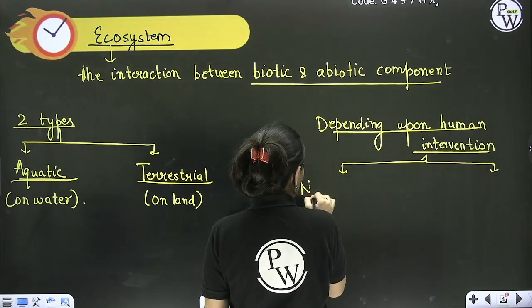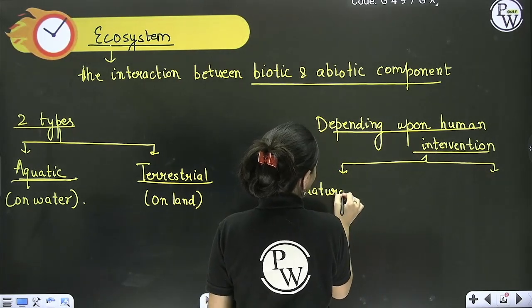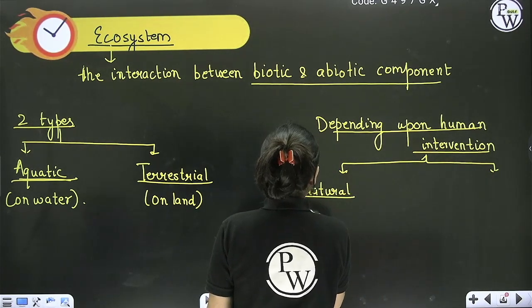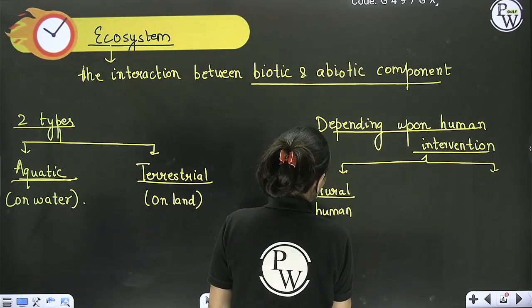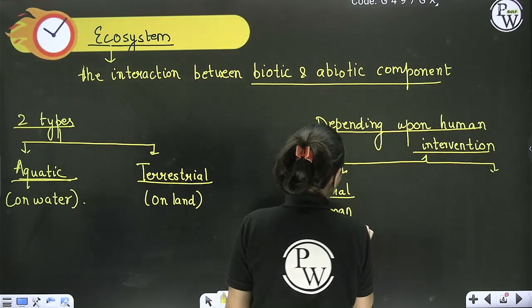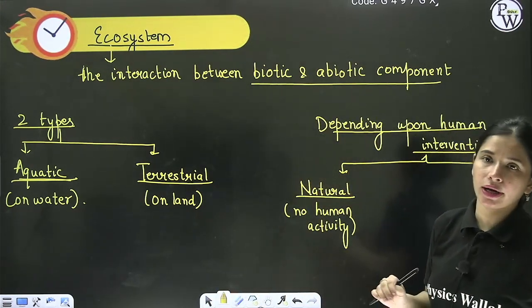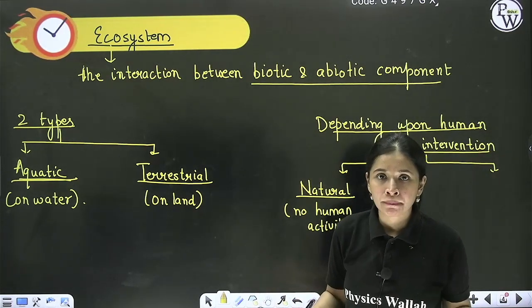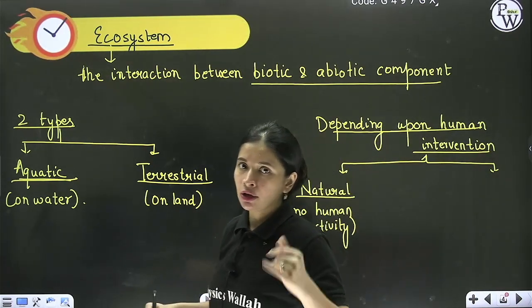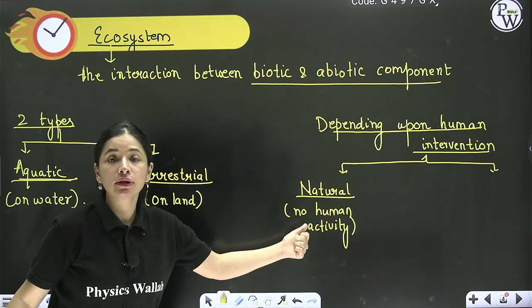One, natural. Natural means no human activity is supposed to be allowed. So no human activity is observed. All the natural ecosystem, your aquatic ecosystem, ocean, pond, it's not created by man. They are all existing naturally. So they are known as natural ecosystem.